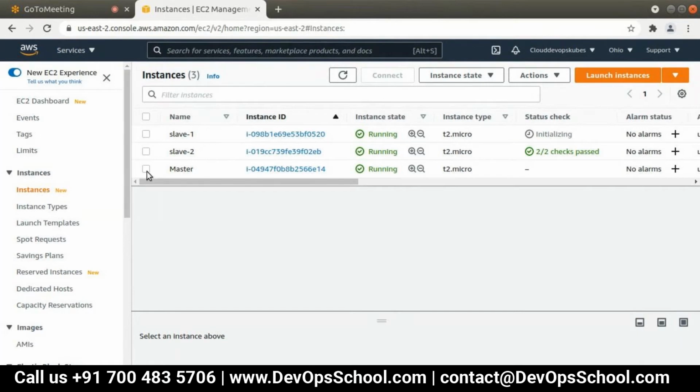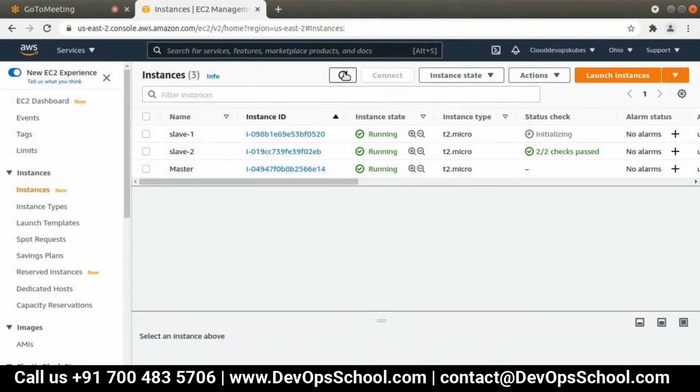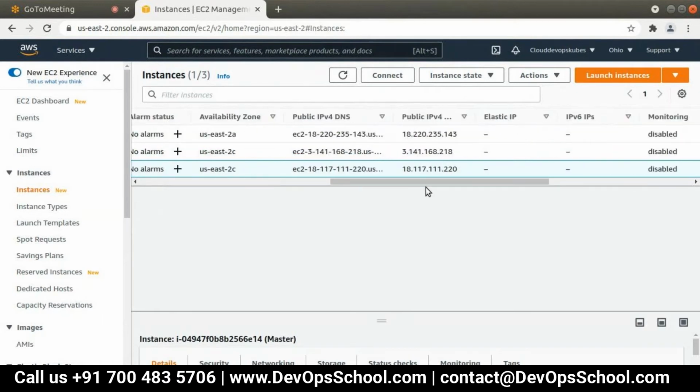Only the master server needs the install, right? Yeah, on the master server you can install. The 2 by 2 checks passed is not required. You can directly connect from your local machine or on the web terminal.